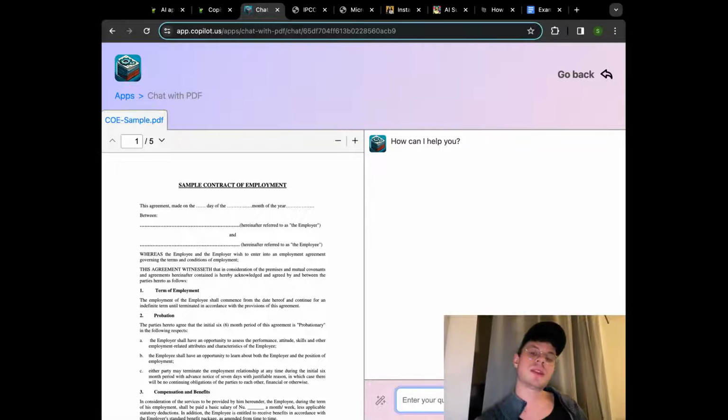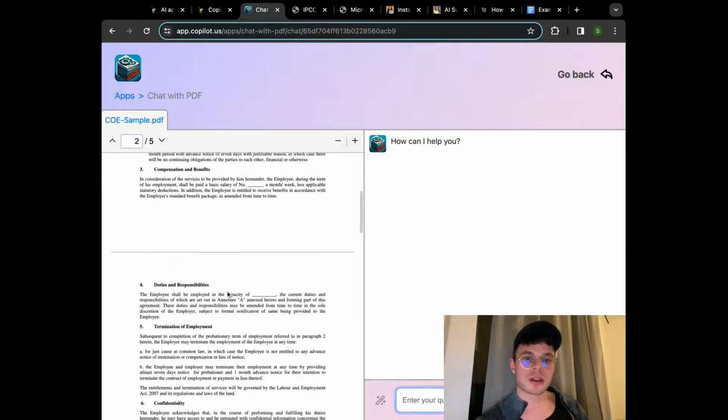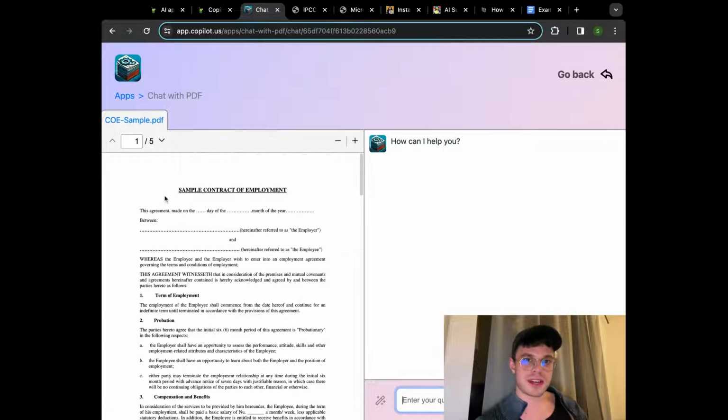Here, what we can do, we can not only analyze papers, academic papers or reports, as we did with the previous example, we can actually ask the chat what kind of document it is, how to improve it. So in our case, that is a sample of a contract of employment. And what we want to do, let's say, is ask how to improve the contract.